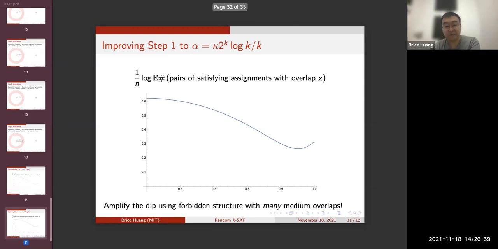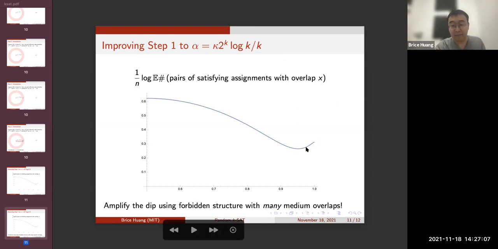And that means that the structure that we're trying to rule out is no longer forbidden. The key idea to save this is to consider a forbidden structure now with many medium overlaps. The intuition here is that this plot still has a dip, even though it doesn't go negative anymore. And that means that even though medium overlaps aren't forbidden, they're still kind of rare. In fact, because the y-axis is on a log scale, medium overlaps are exponentially rare. So that means that if we can build a structure with a lot of these overlaps, then hopefully we can boost the unlikeliness until we get some log first moment that goes negative. And that's what we'll do.